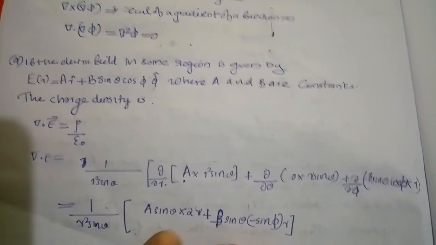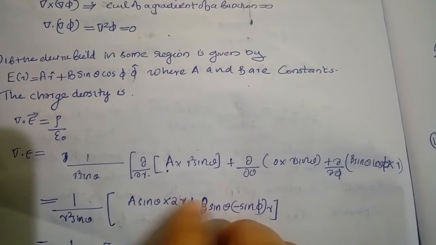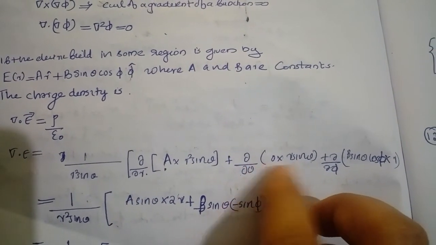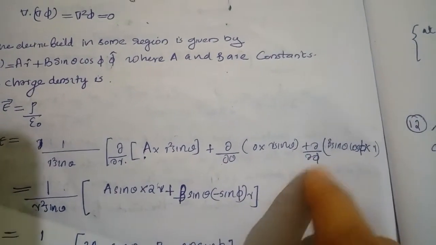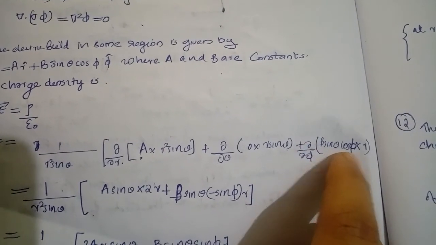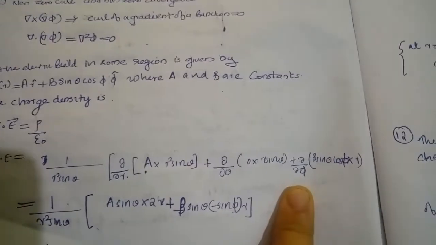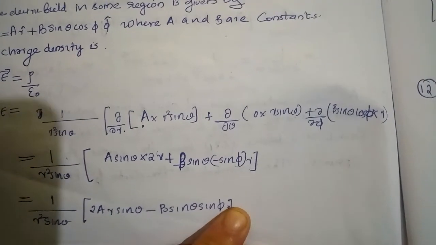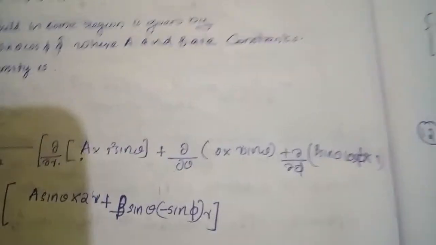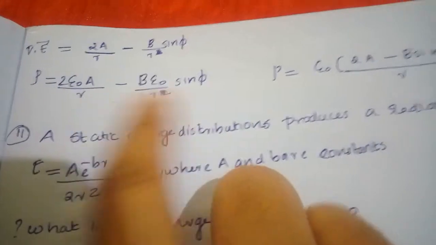So a into r square sin theta. After differentiation with respect to r, we get 2r a sin theta. Here dou by dou theta into 0 is there, so it does not contribute to the divergence. And dou by dou phi of a b sin theta cos phi into r means cos phi differentiated with respect to phi gives minus sin phi. So we get the answer like that. Here we can easily simplify and we get del dot t, and rho is equal to del dot t into epsilon 0. So we get the answer like this.